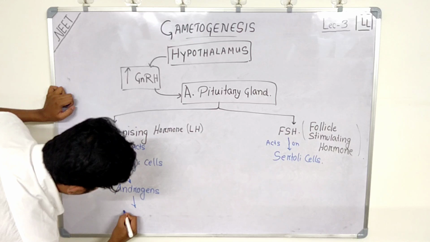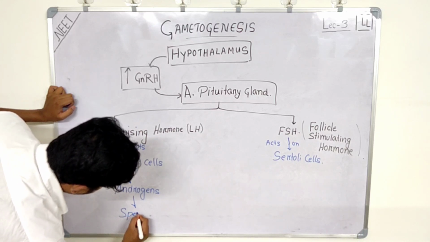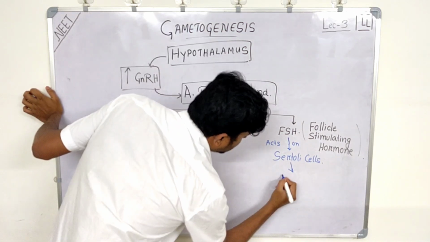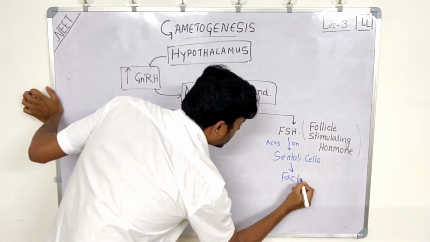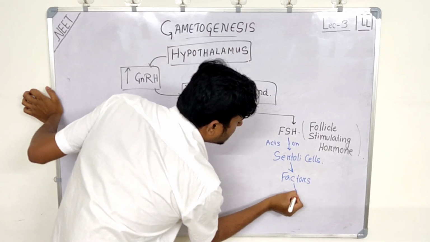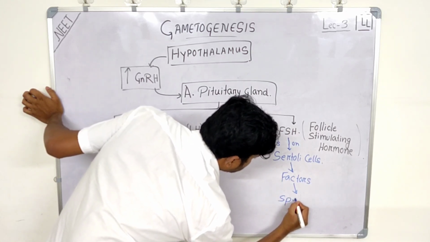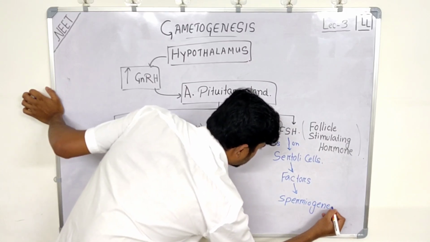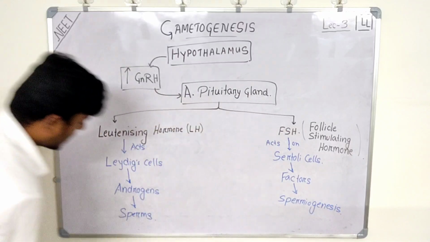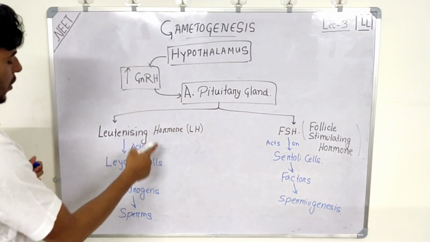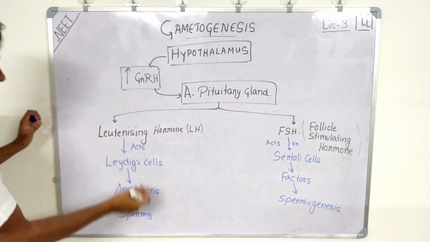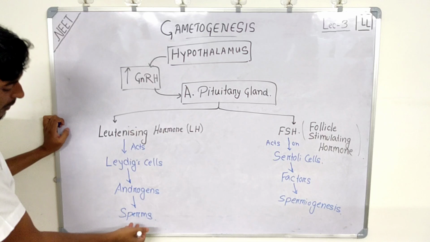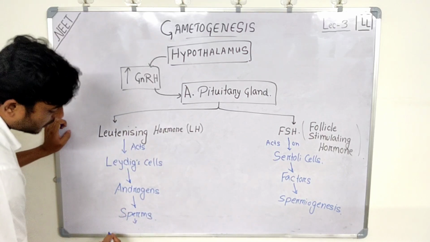And these Sertoli cells release certain factors which are responsible for spermiogenesis. So luteinizing hormone acts on the Leydig cells, which secrete androgens, which in turn stimulate the synthesis and secretion of sperms, and this process is called spermatogenesis.